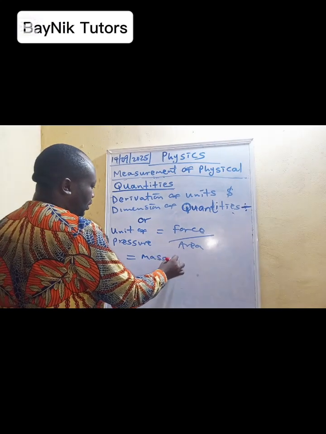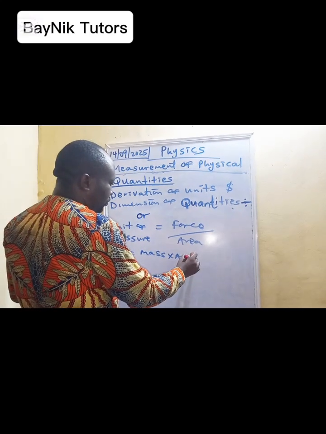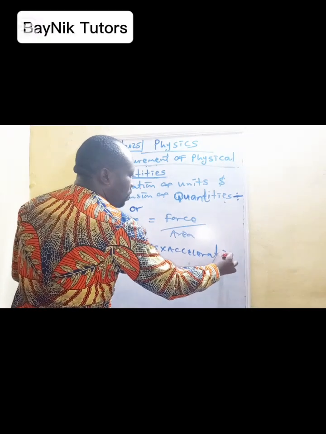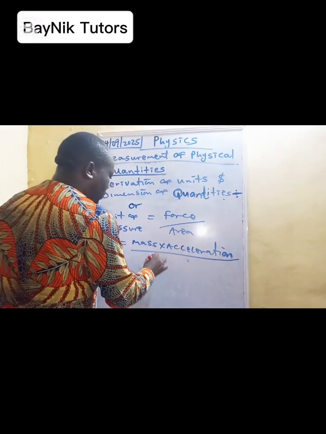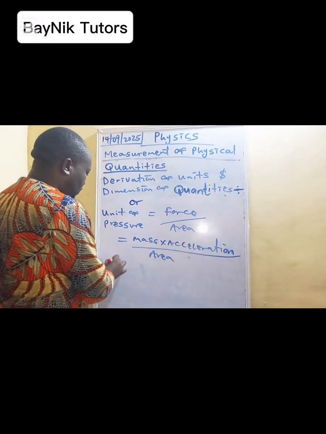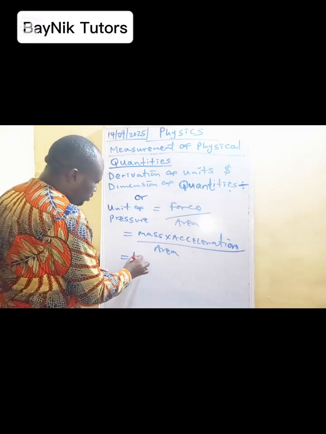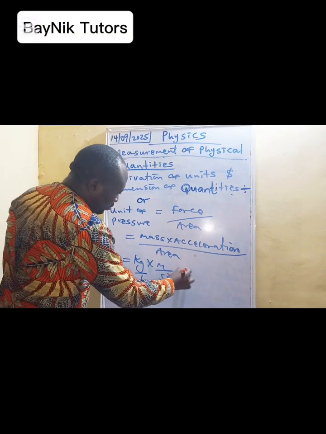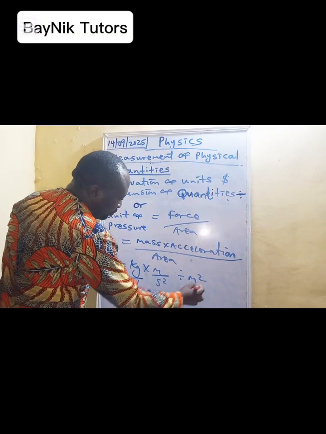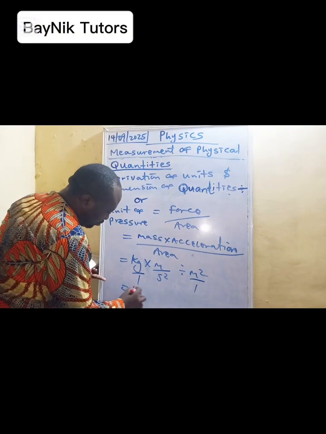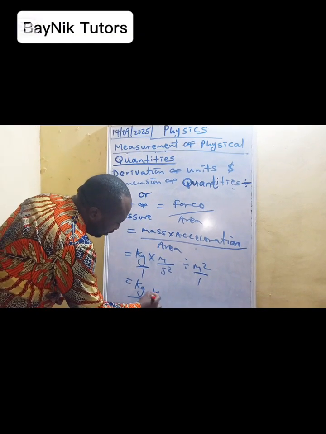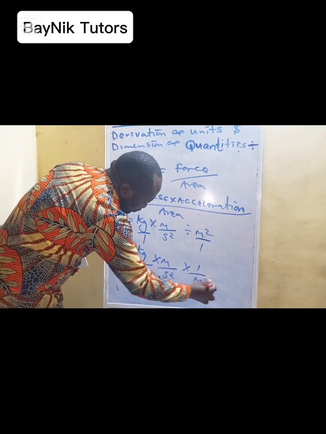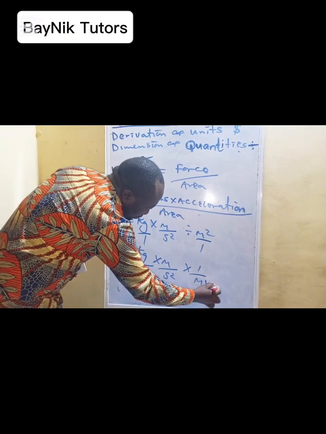mass times acceleration over area. So here can be kg times m over s square divided by m square over 1. So here can also be kg over 1 times m over s square multiplied by 1 over m square. M square means m times m.